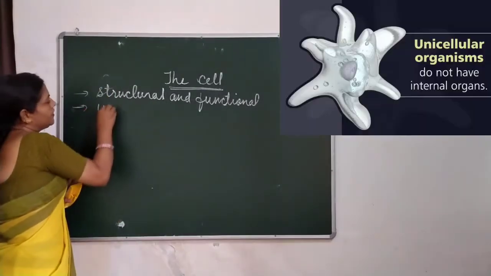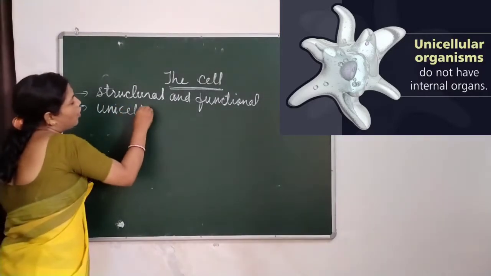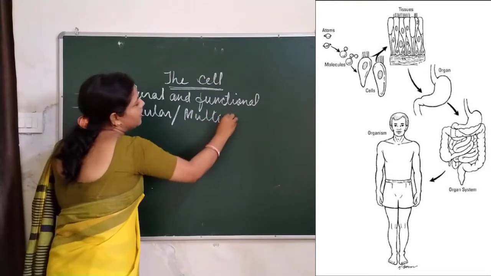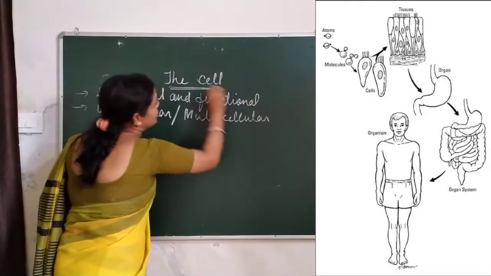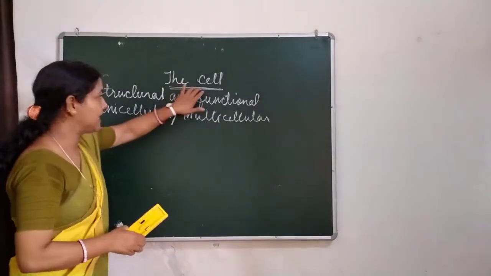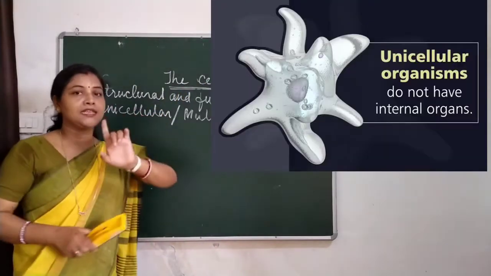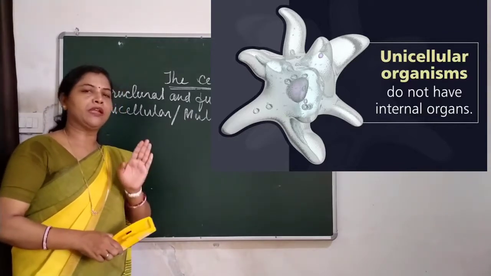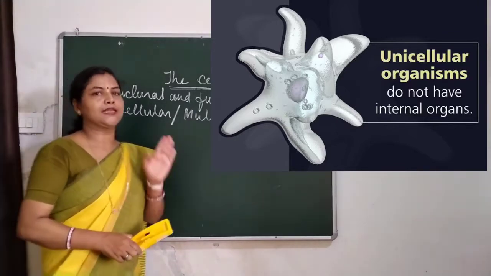Organisms are either unicellular or multicellular, and they are all made up of cells. A single cell can exist independently and perform all its life processes.